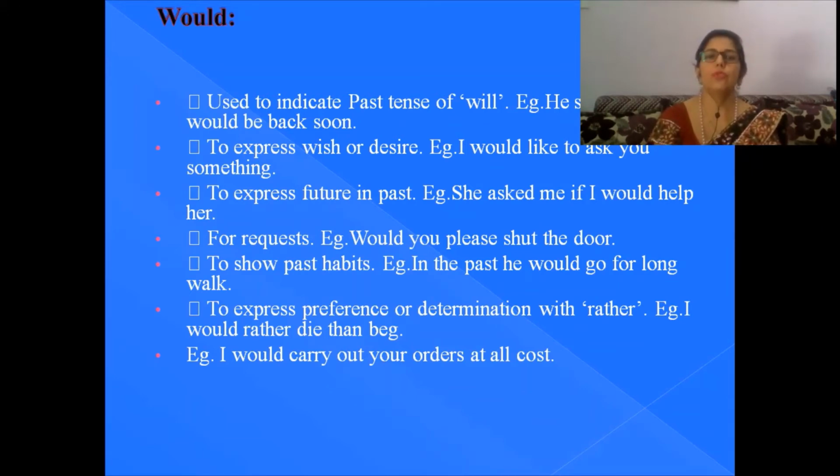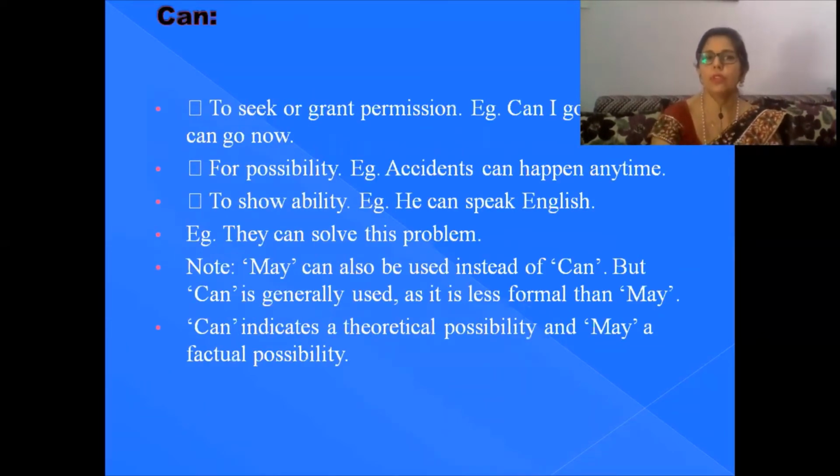So if you wish to prefer something or show your choice: I would carry out your order at all cost. So this is the preference or determination you can project through would.